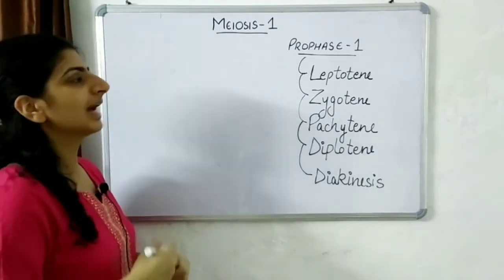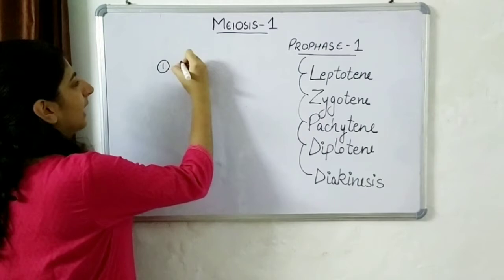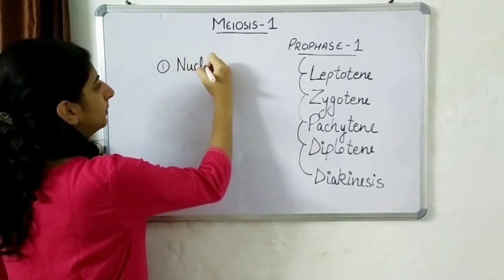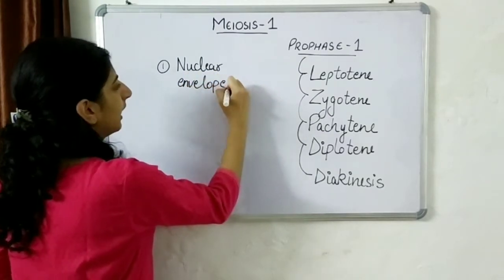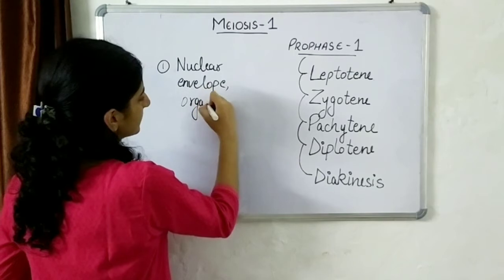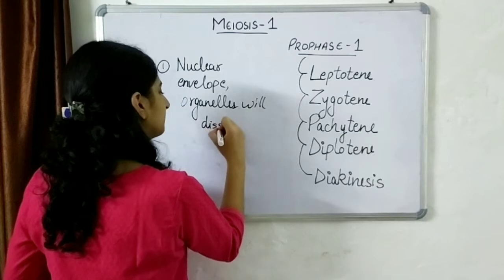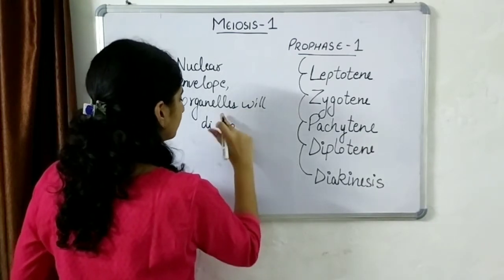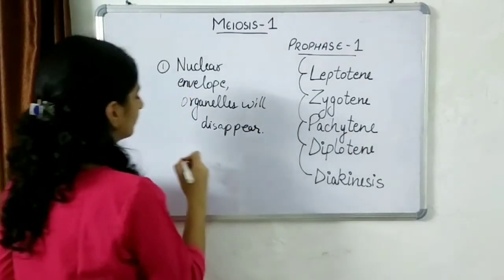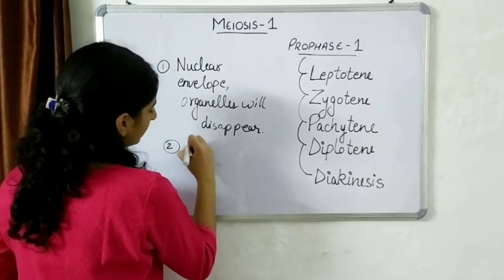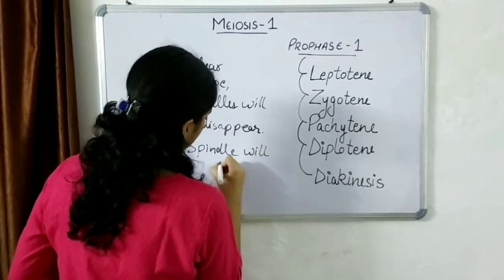At the end of the prophase, as it happened in the mitotic division, the cell will not have a nuclear envelope, and all the organelles that were present in the cell will disappear. Along with this, at the end, the spindle will form.